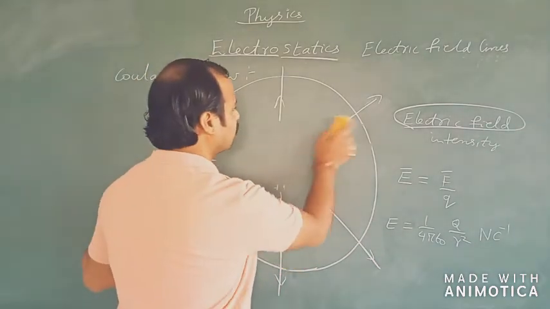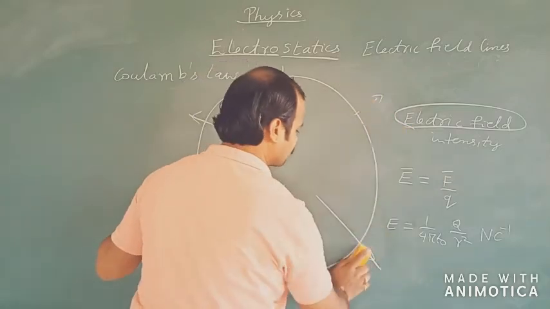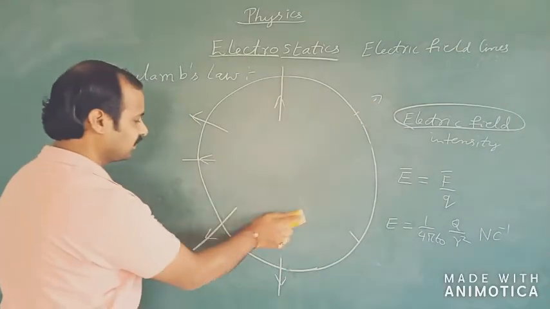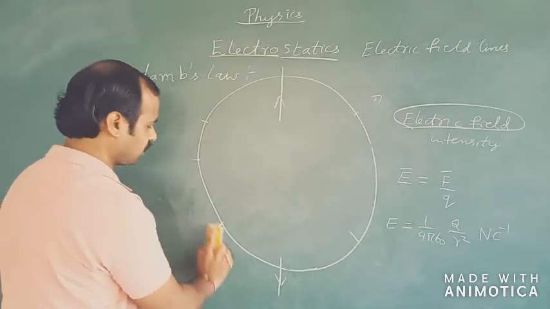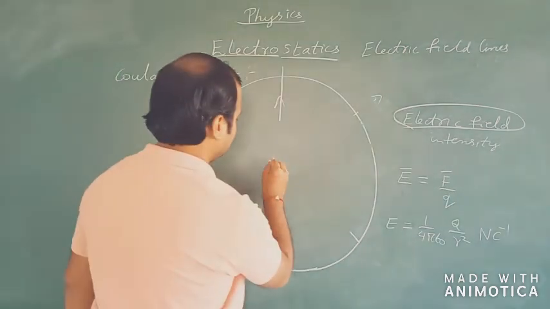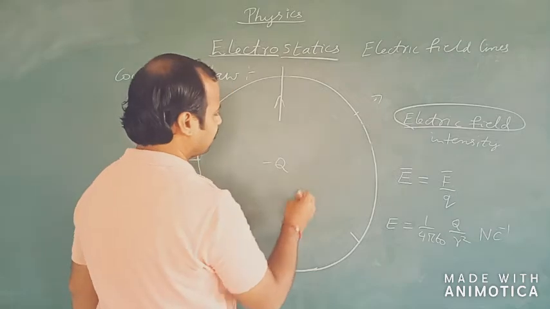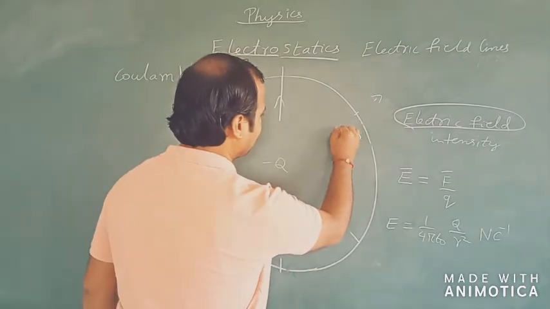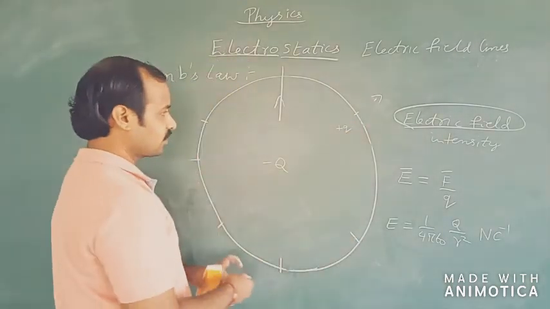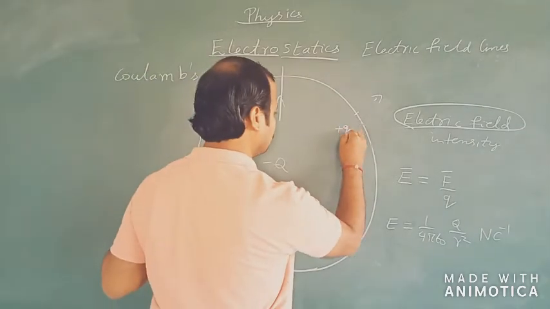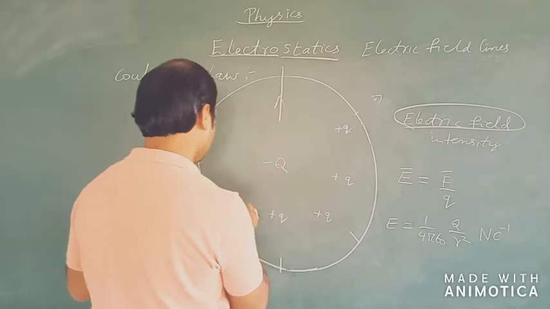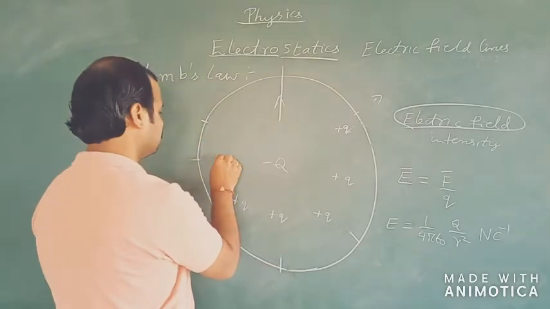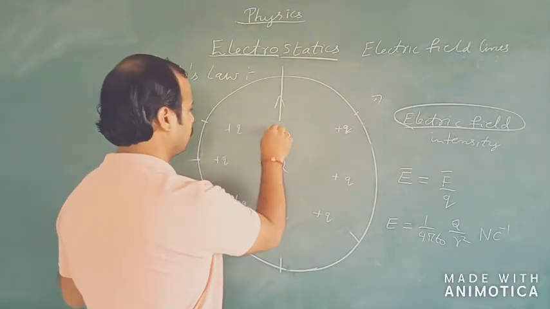The same thing if I am going to talk about the negative source charge. That is, if I take a negative source charge instead of a positive source charge, so here I will be taking minus Q, then I will be placing a unit positive test charge over here, over here, over here, and over here.